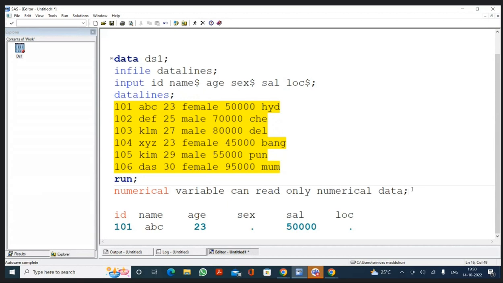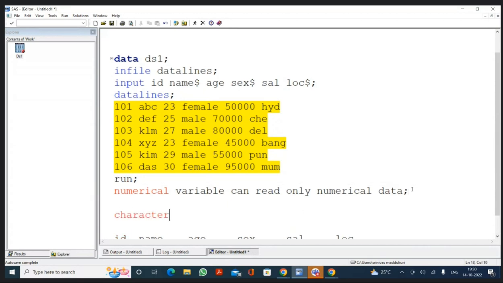Now, what is your conclusion so far? Your conclusion can be a character variable can read character data, isn't it? So name is a character variable, it is reading the name data. Sex is a character variable, now it is reading the sex values. Location is a character variable, now it is reading the character data.